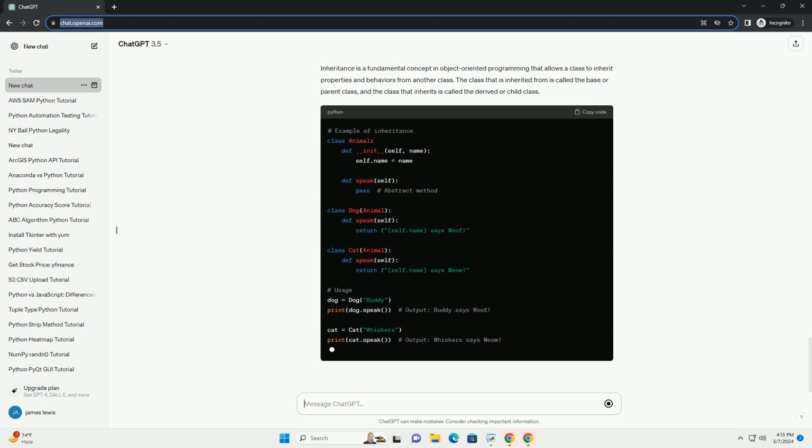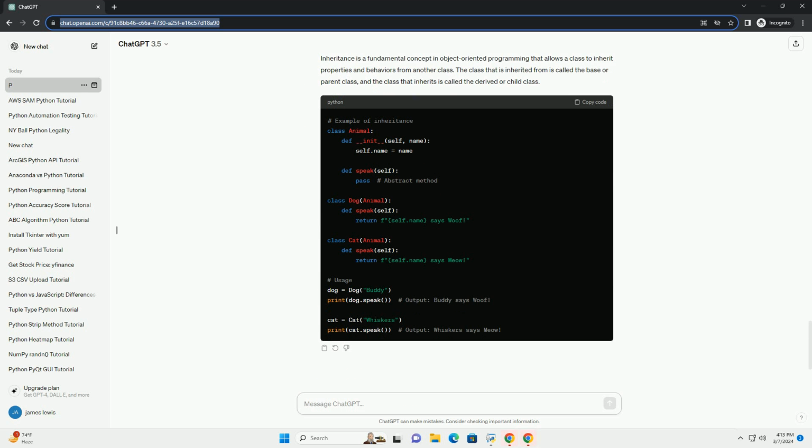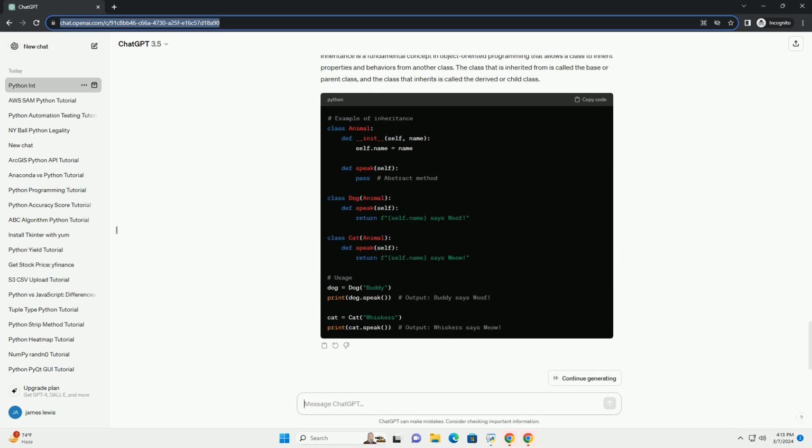Question: how does Python's garbage collection work? Answer: Python uses a garbage collector to automatically manage memory. The garbage collector identifies and deletes objects that are no longer referenced by the program. Python employs a combination of reference counting and a cyclic garbage collector. Reference counting involves keeping track of the number of references to an object.